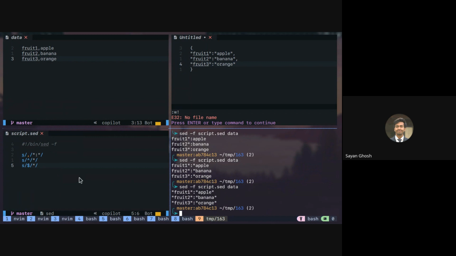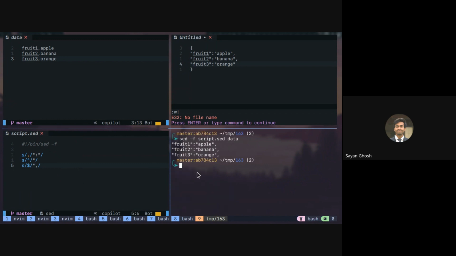So how do we do that? For the comma, the s dollar can be replaced with s quote, right? Line number 5. Replace it with this one. I can just add the comma here, right? But the issue with that is it will also add a comma in the last line, whereas the last line should not have that.